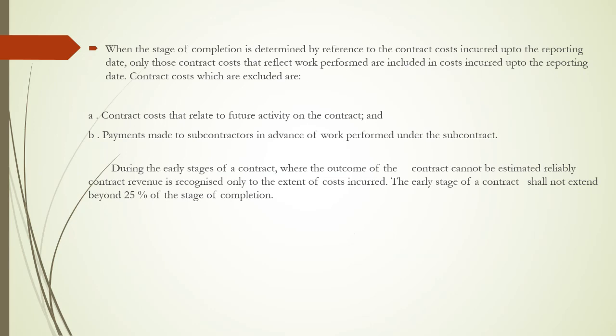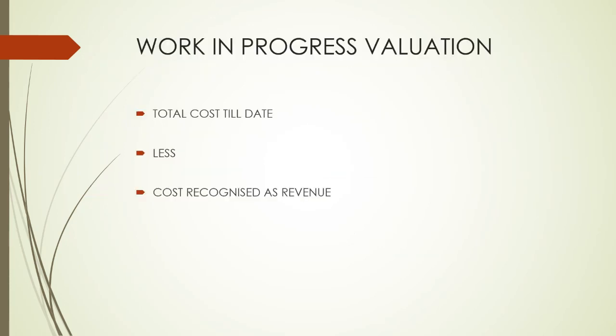During the early stage of contracts, where the outcome of the contract cannot be estimated reliably, the contract revenue is recognized only to the extent of cost incurred. The early stage of a contract shall not exceed beyond 25% of the stage of completion. As I was mentioning, up to 25% of the stage of completion, no revenue would be recognized, only cost would be recognized. From that 25% to almost completed, we would have that presumption of works completion proportion, for those contracts, not from 0 to 25%. Then how to value this work in process?